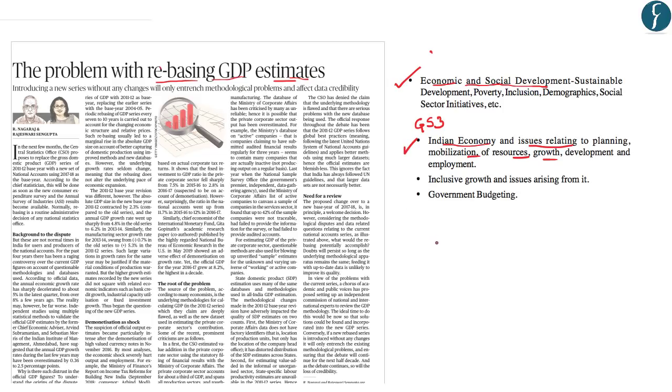In order to understand this article completely, we need to understand certain basic terms, which are GDP, nominal GDP, real GDP and base year. Let's now understand these terms. As the name suggests, GDP is gross domestic product, which refers to the market value of all final goods and services produced within an economy. For example, if an economy produces 10 toys worth rupees 10 each, then the overall GDP would be 100 rupees.